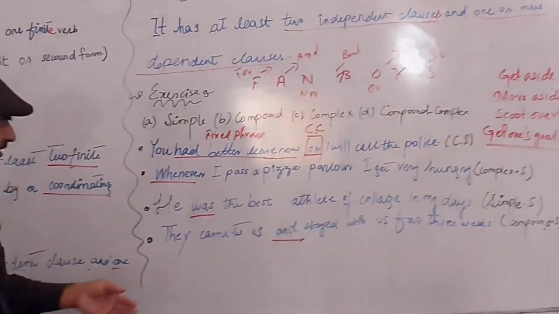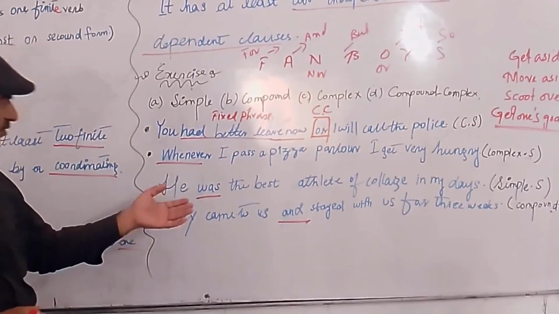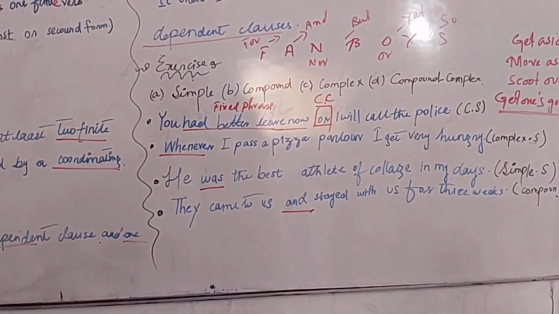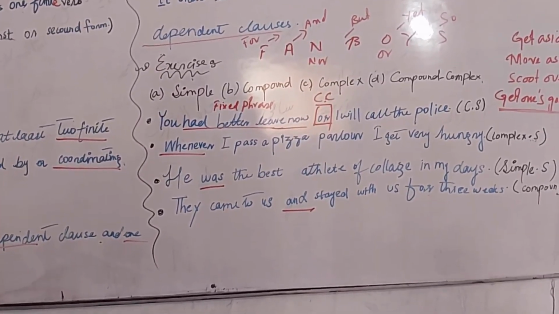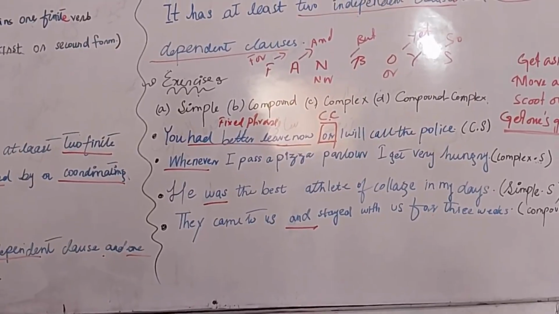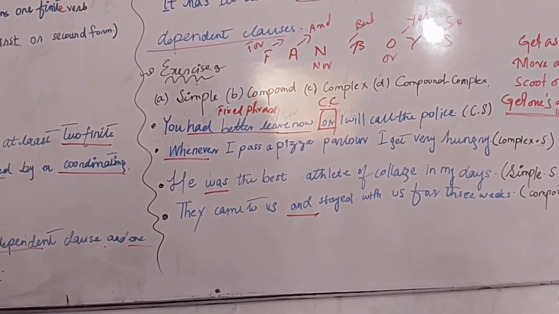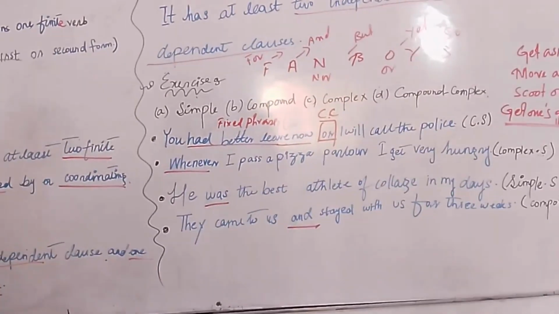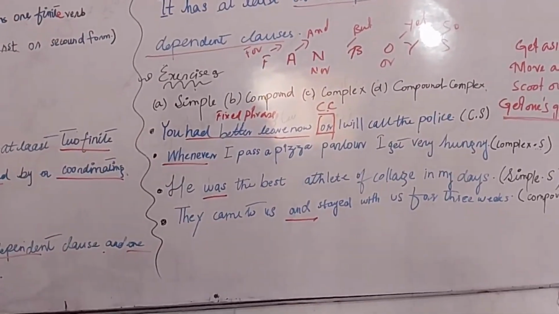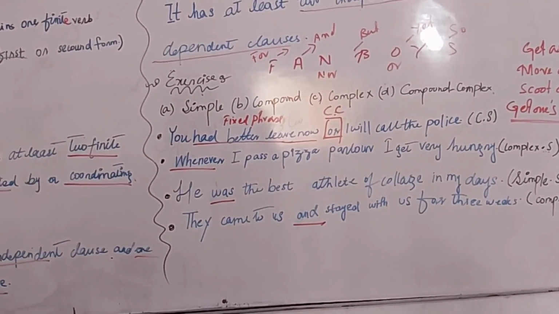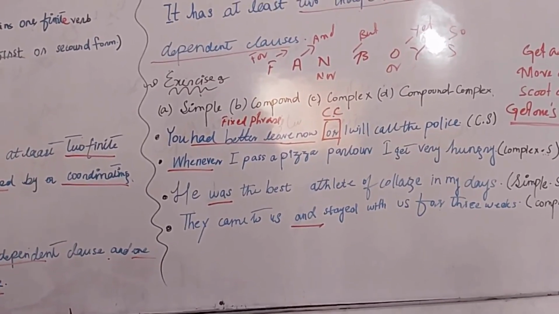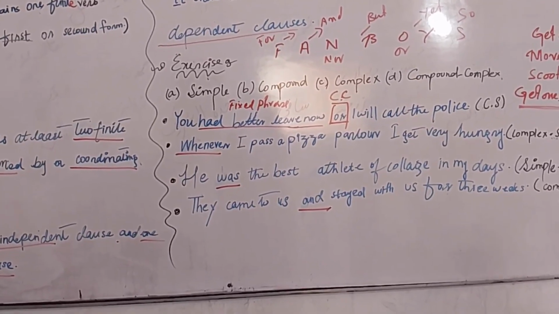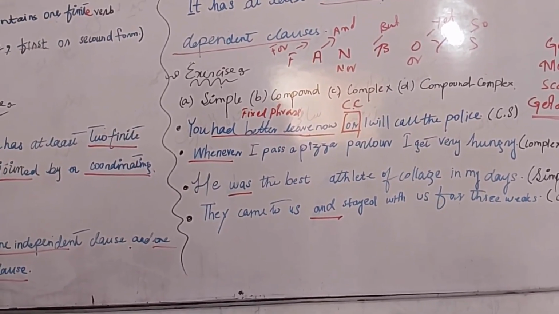Clear? Next one: they came to us and stayed with us for three weeks. Which sentence is it? Why is it a compound sentence? Because one independent and one dependent clause? Another handy trick: two finite verbs. It is very easy to identify.